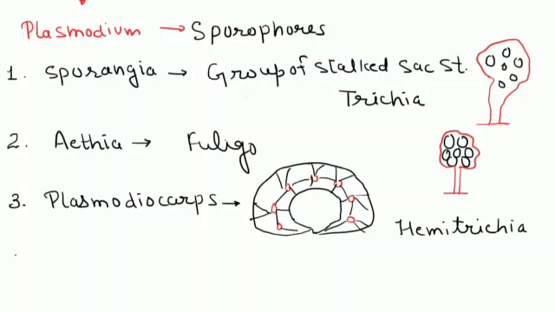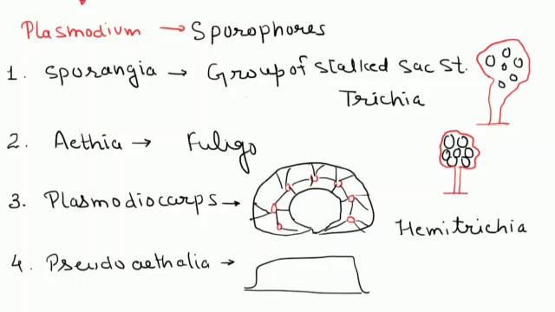The last one is Pseudoaethalia. In this type of fruiting body, their development is similar to Aethalia. It means the protoplasmic mass converts into stalked sac-like structures. They appear combined, but actually the sporophores are separated from each other.